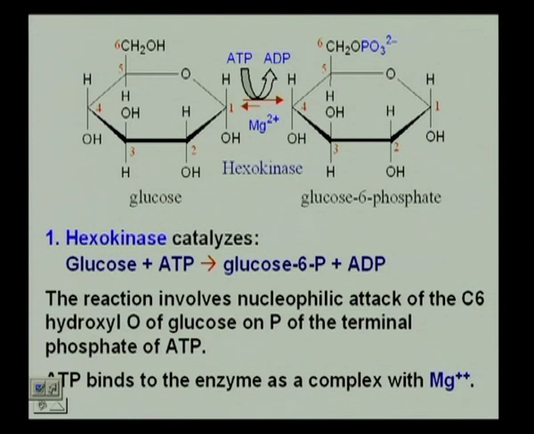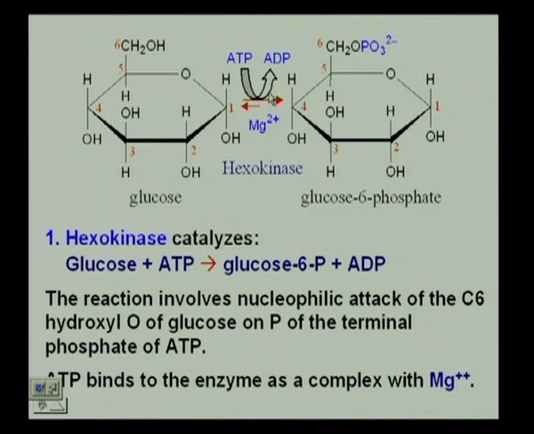This is step number 1, where from glucose we form glucose 6-phosphate. That means the 6th carbon atom is no longer OH, it is now phosphorylated. It is phosphorylated by taking a phosphate from ATP. In the event, ATP becomes ADP. This is a coupled reaction. We will look at the energetics of these steps. The glucose going to glucose 6-phosphate has a delta G that is positive. The ATP to ADP has a delta G that is negative.